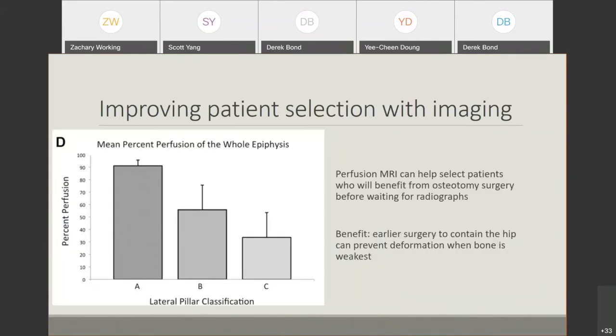Based on preliminary data from perfusion MRI, we can see that in general, the higher the percent perfusion, the more it tends to predict the lateral pillar classification.